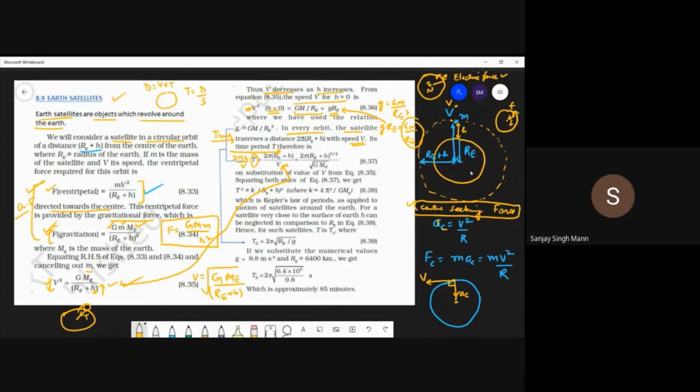Now dividing this with 2 pi re plus h, of course this re plus h will go upstairs. So this is 1 and its power is 1 by 2, so 1 plus 1 by 2 is 3 by 2. That's why I have 3 by 2.